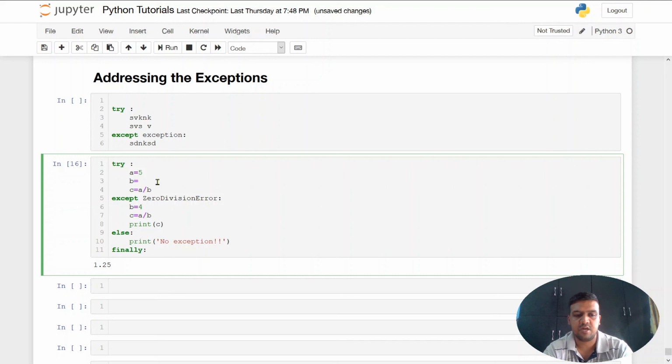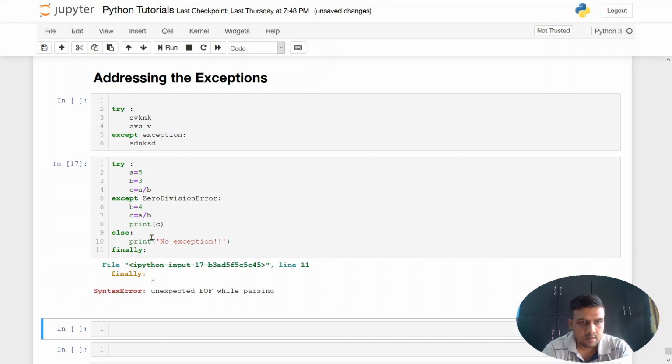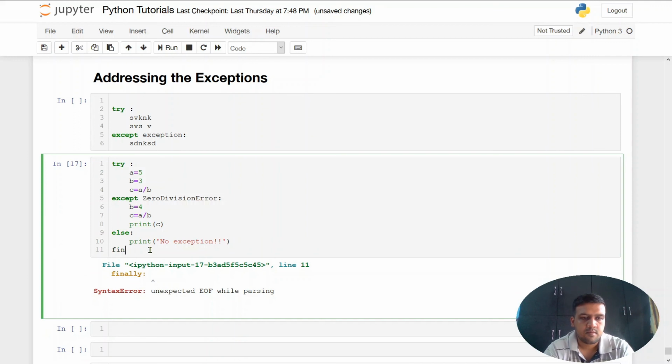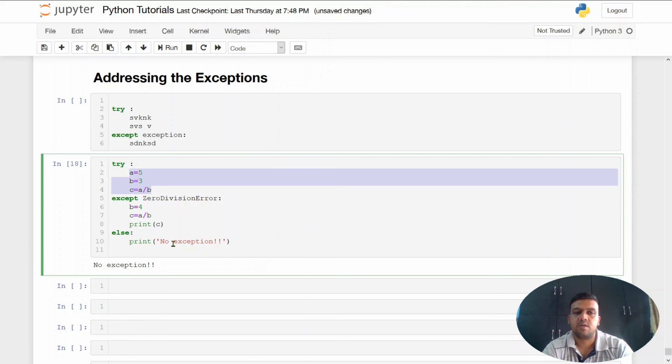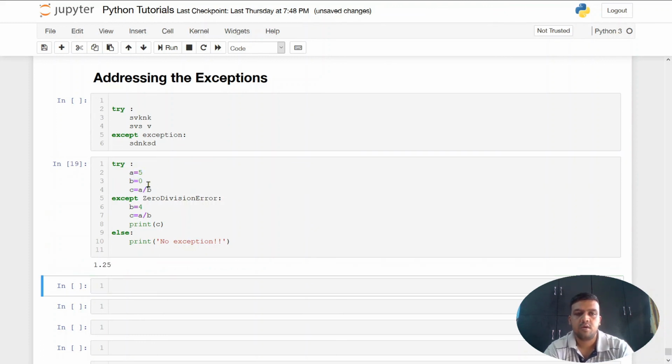Let's say I change this to 3. For now I will remove this finally block. Now I get that no exception occurred because this code was exception free, so the else block is executed. Let's say I change this 3 into 0, then this print statement will not run because we ran into an exception, so the else block will not be executed.